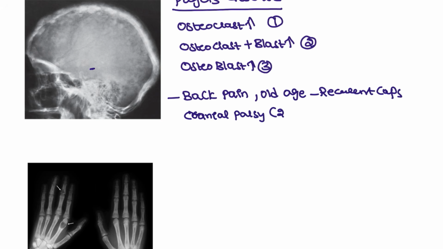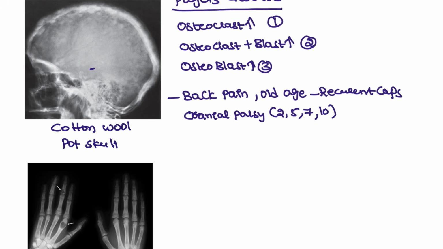Cranial palsy also, such as cranial nerves 2, 5, 7, and 10. The patient will be having cranial palsy due to compression from this bone swelling, and this swelling we describe as a cotton wool or pod skull.